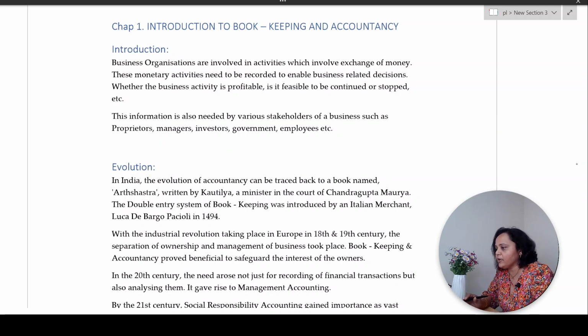All this information was known to the owner by looking at the books of accounts. Likewise, the managers on their part also found these bookkeeping entries very useful. Why? Because they were able to take right decisions which were in the best interest of the company. Correct? In the 20th century, what happened is